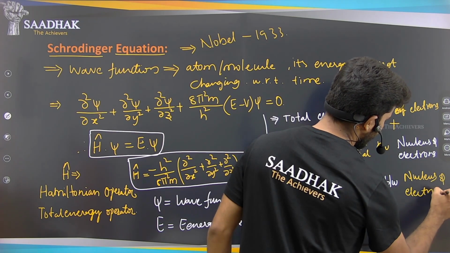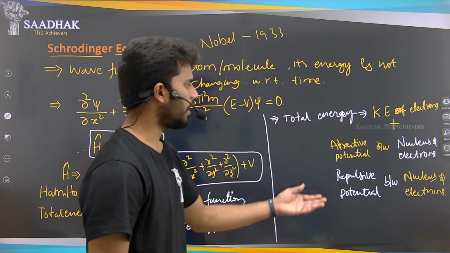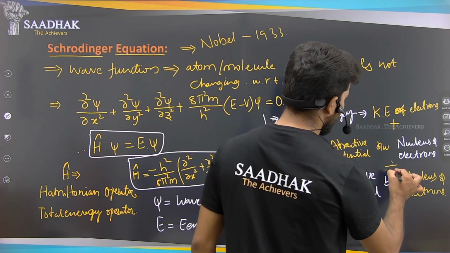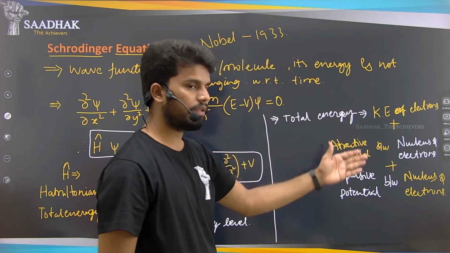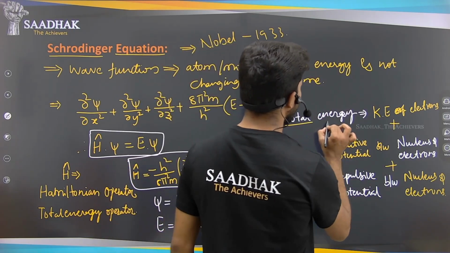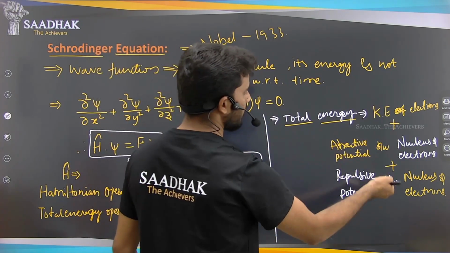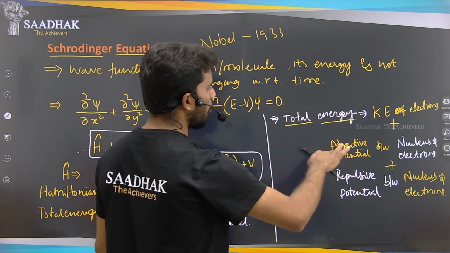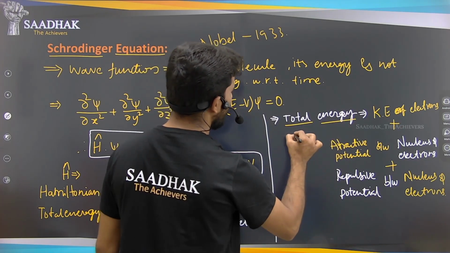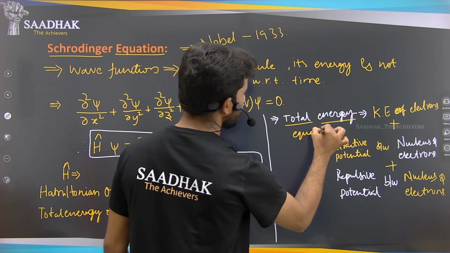The electrons are rotating around the nucleus, and between them we have this energy. So the sum of all these three energies gives us this total energy. Whatever equations we have for these energies, the sum of all of them gives the total energy equation.